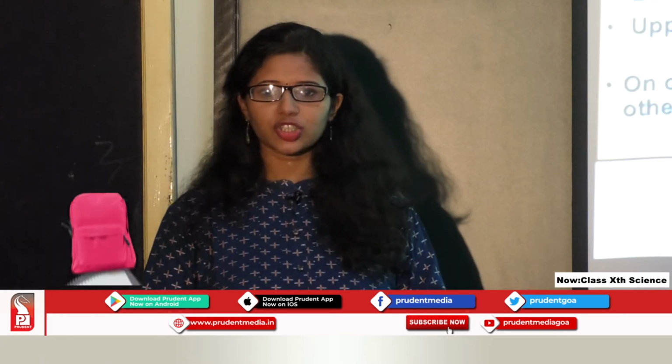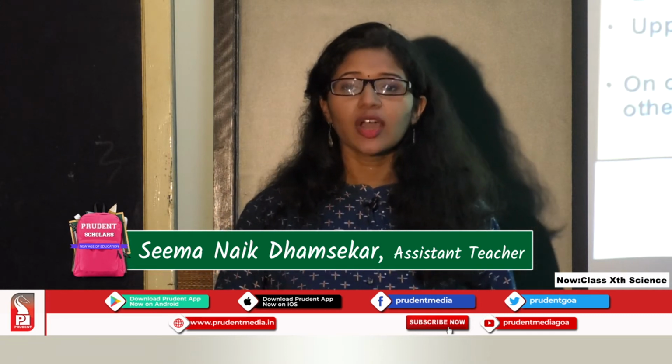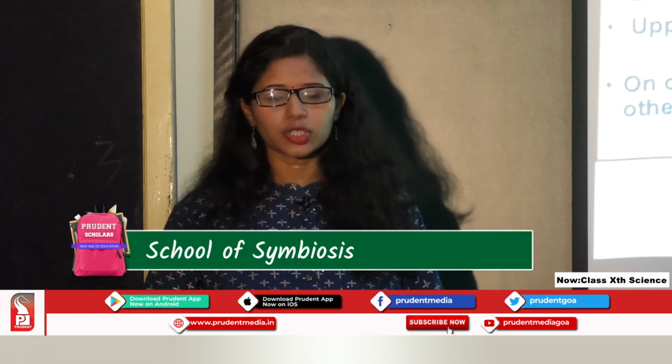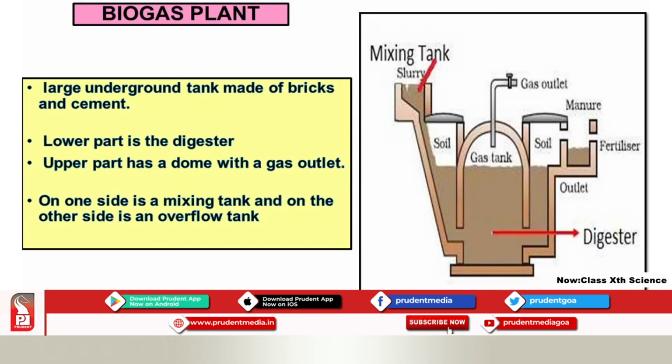Already in the first session, you have seen different types of power plants, or plants where energy is produced. Now, we are going to learn about biogas which is produced in a biogas plant. A biogas plant has a large underground tank which is made up of bricks and cement. You can see in the diagram, which is also there in your textbook, one of the very important diagrams.